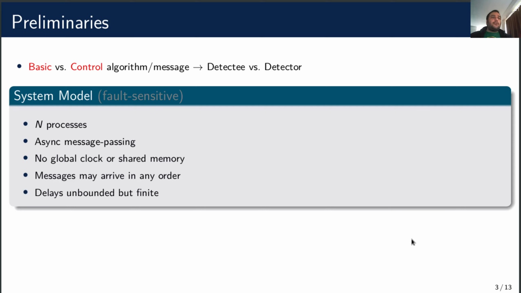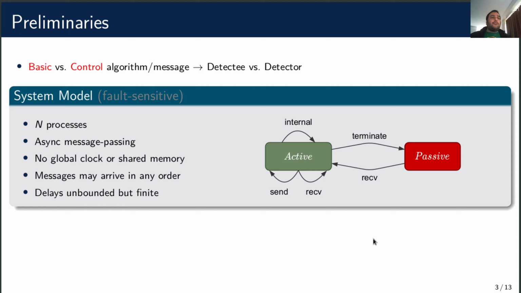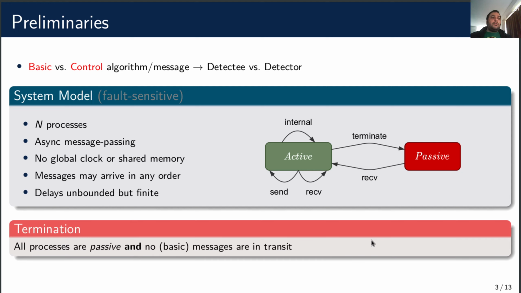There are n processes that communicate asynchronously through message passing. There is no global clock or shared memory. Messages arrive in any order and arbitrary but finite delays are allowed. A process is either active or passive. A passive process is only activated by an incoming basic message. In this model, we have termination when all processes are passive and no basic messages are in transit.